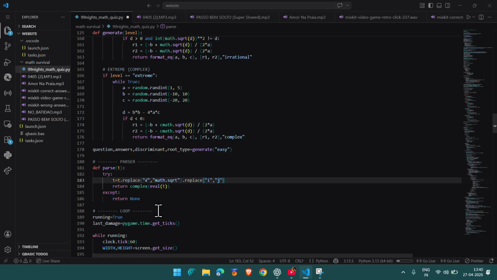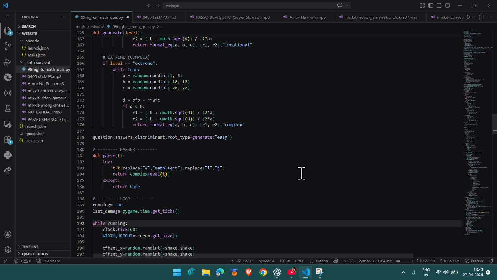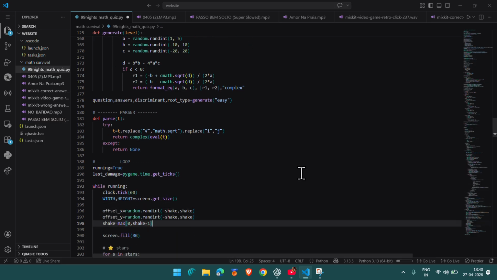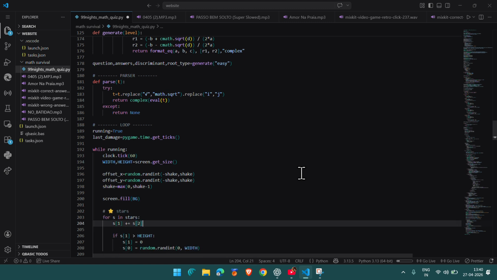Then return complex evaluation, except it will not return anything. Then loops to do everything. Last, the image goes behind. Get ticks: more time, more damage. But if you solve an equation correctly with all of its roots, then technically you'll get more food.